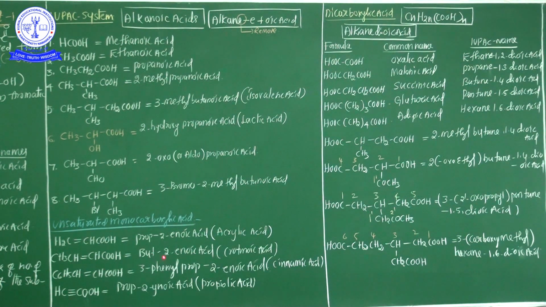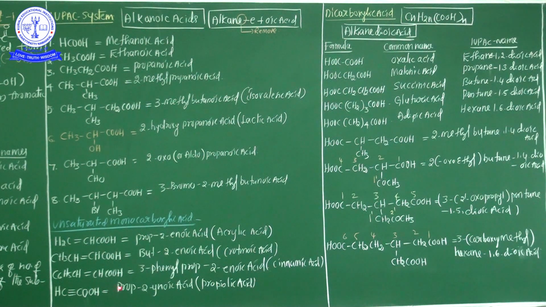This name is but-2-enoic acid. But-2-enoic acid, and the common name is crotonic acid. One more example: C6H5 CH double bond CHCOOH. This name is 3-phenylprop-2-enoic acid, familiarly cinnamic acid. This is cinnamic acid.